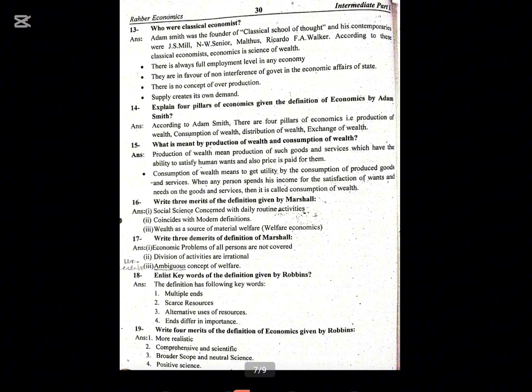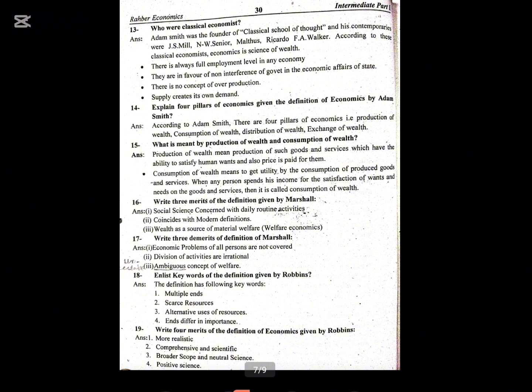Write three merits of the definition given by Marshall. Social science concerned with daily routine activities, coincides with modern definitions, wealth as a source of material welfare in economics. Write three demerits of the definition of Marshall. Economic problems of all persons are not covered. Division of activities is irrational. Ambiguous concept of welfare.